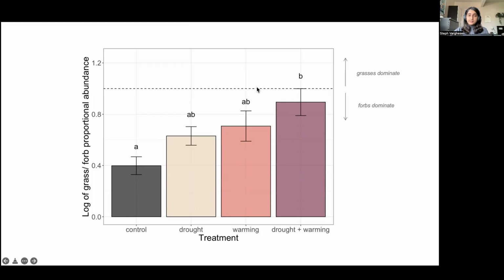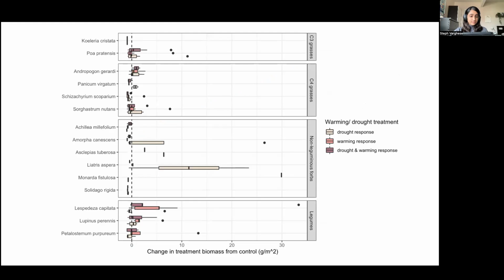Importantly, although grasses never truly dominated over forbs, adding drought and heat stress significantly altered plant species composition in favor of grasses. This gave us a general idea of how the effects of climate change might alter plant functional composition. But then we wondered, might there be even finer scale effects at the individual species level? This is a question that we're still trying to answer.